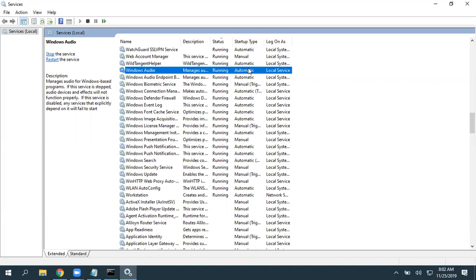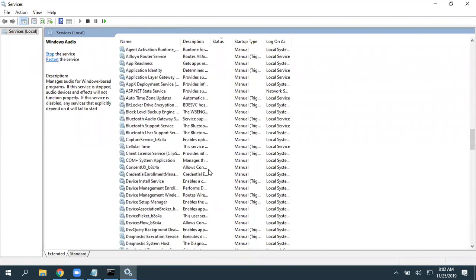What is startup type? When you install or reboot your operating system, or turn it on, what happens to that service? Is it going to start automatically, or do you need to start that service manually? If it is automatic, that means when I turn my computer on, it is going to start automatically. I really have no need to go and start the service.